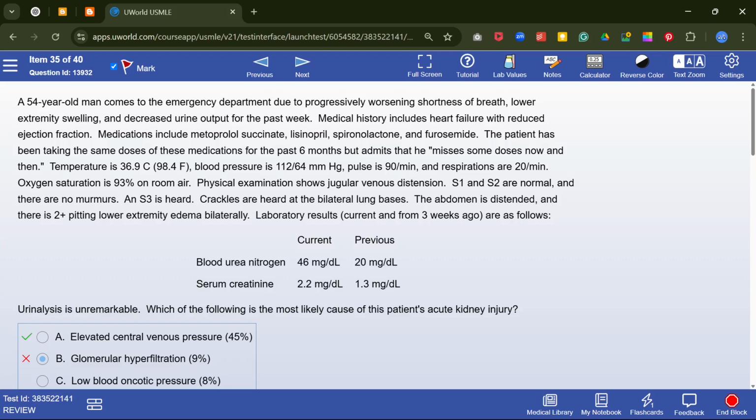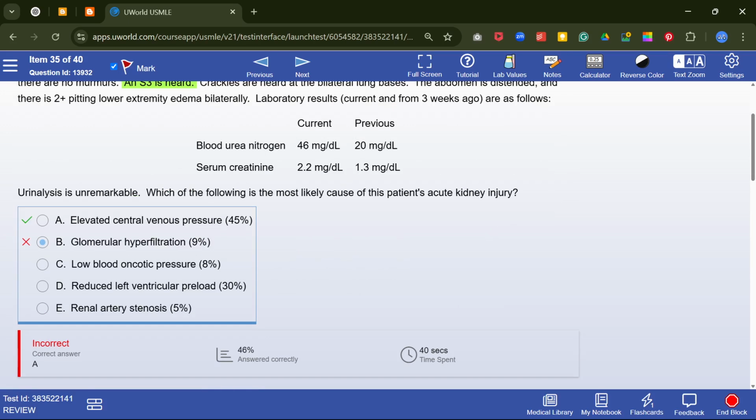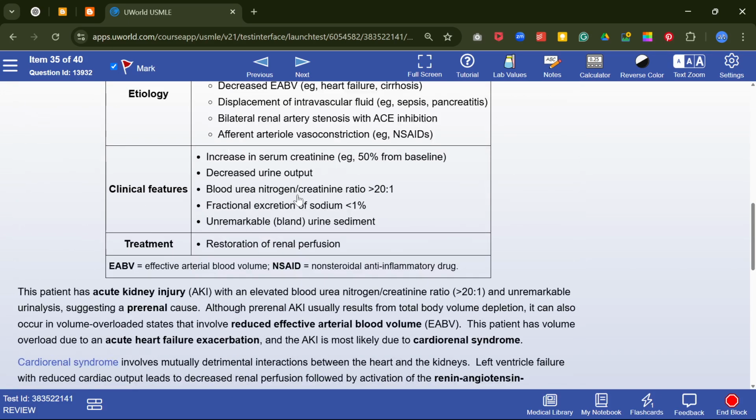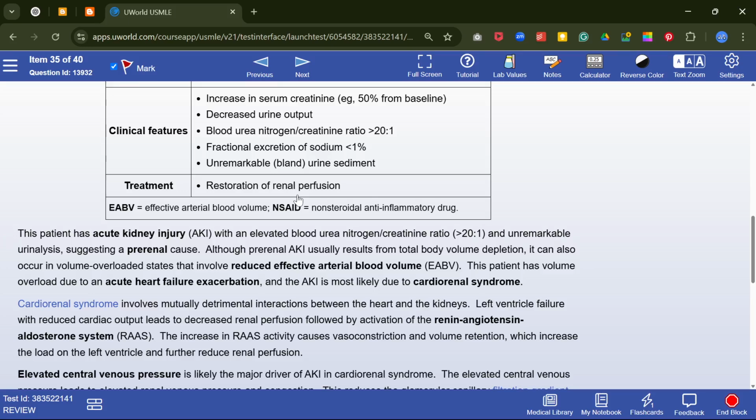So why is this prerenal? Look here, the S3 is heard. S3 is the sign of heart failure. So S3 gallop is the sign of heart failure, so it is acute heart failure exacerbation. This patient has volume overload due to acute heart failure exacerbation, and the AKI is most likely due to cardiorenal syndrome.